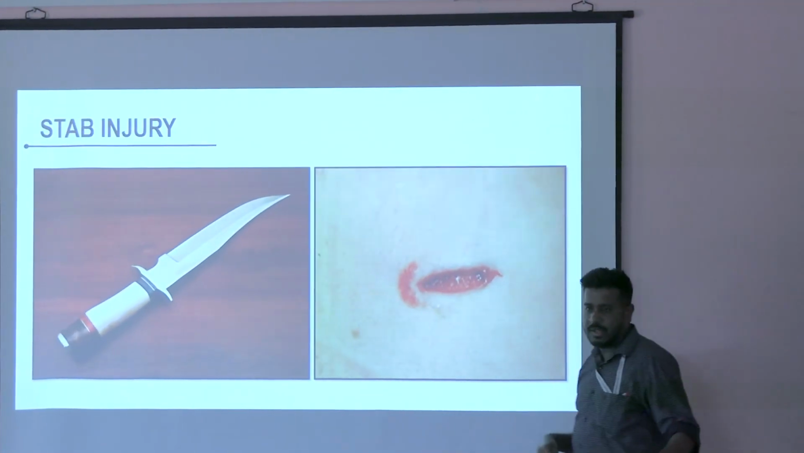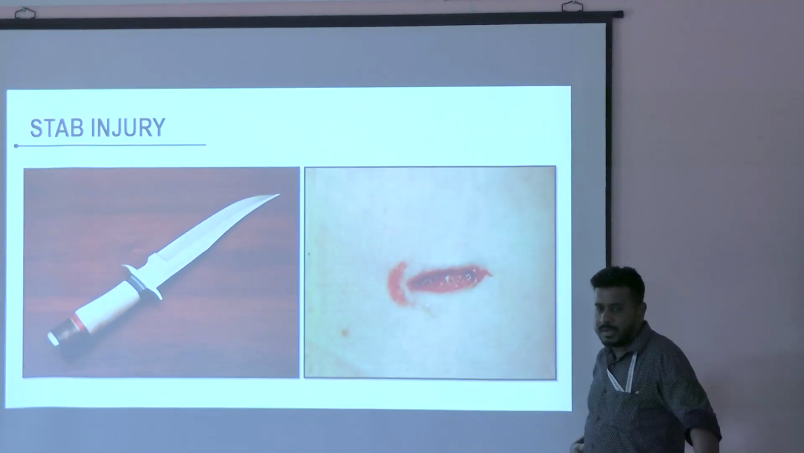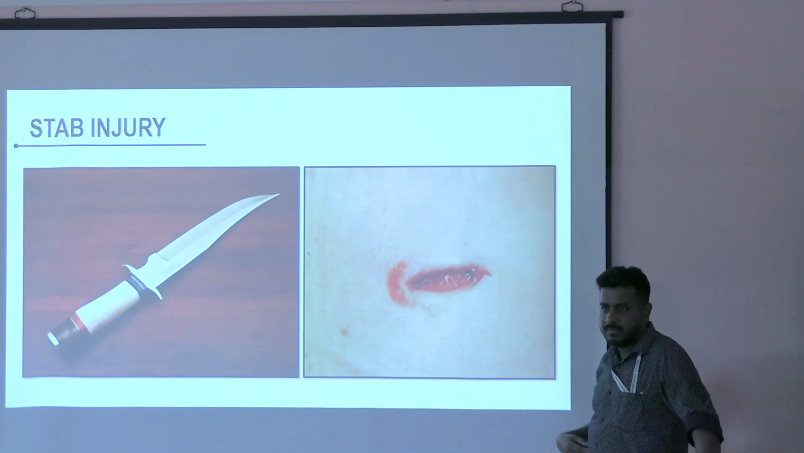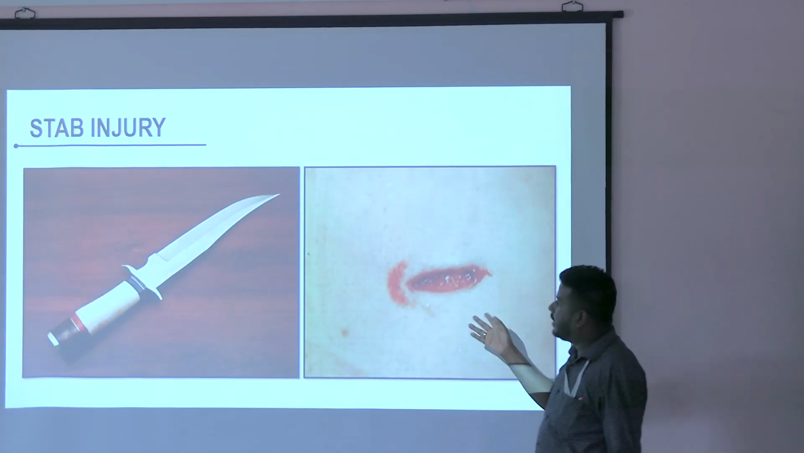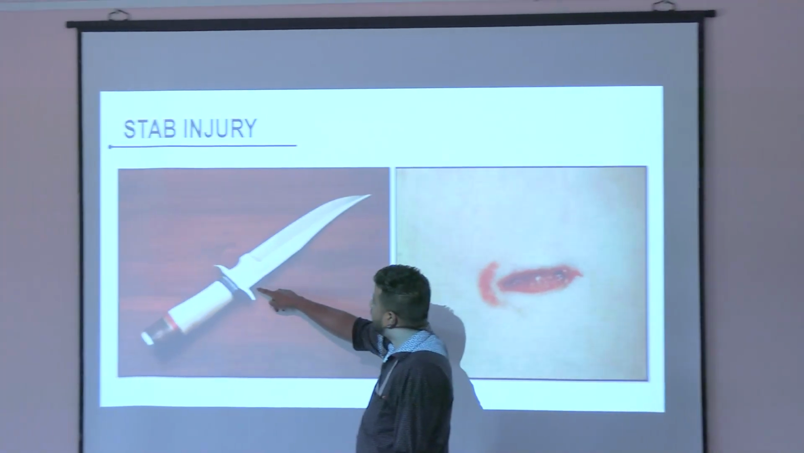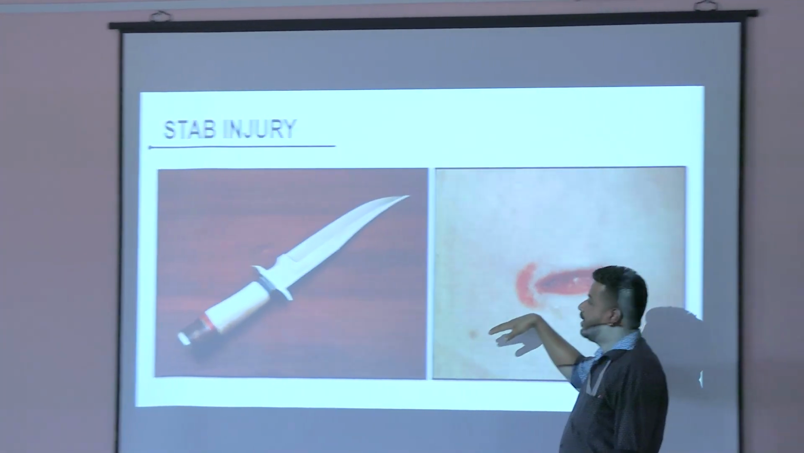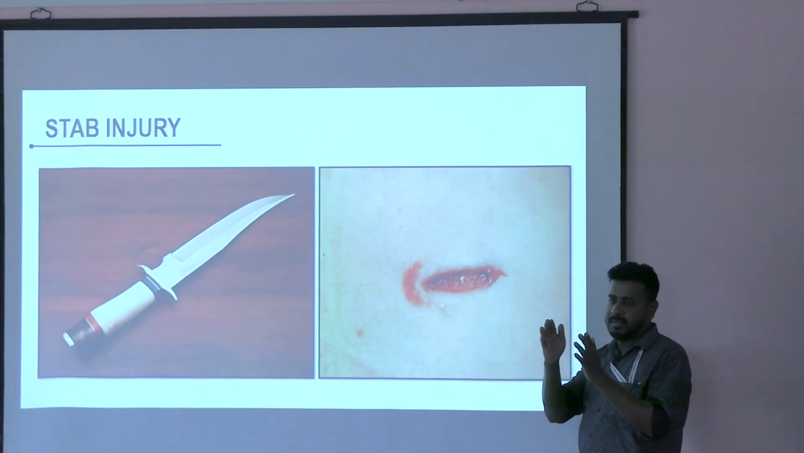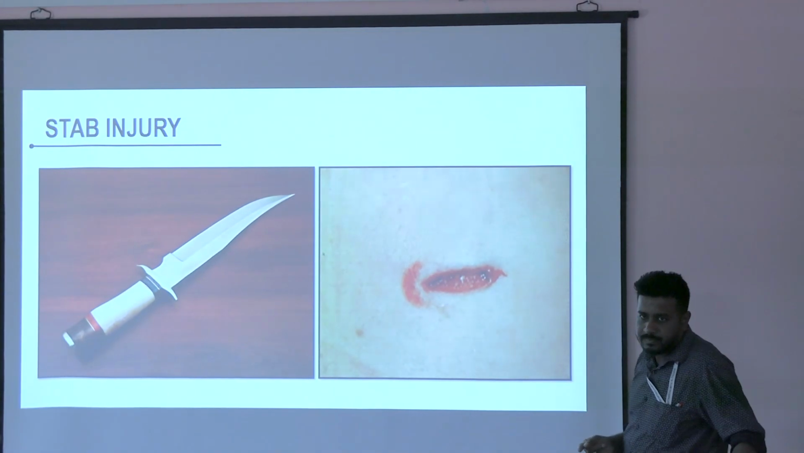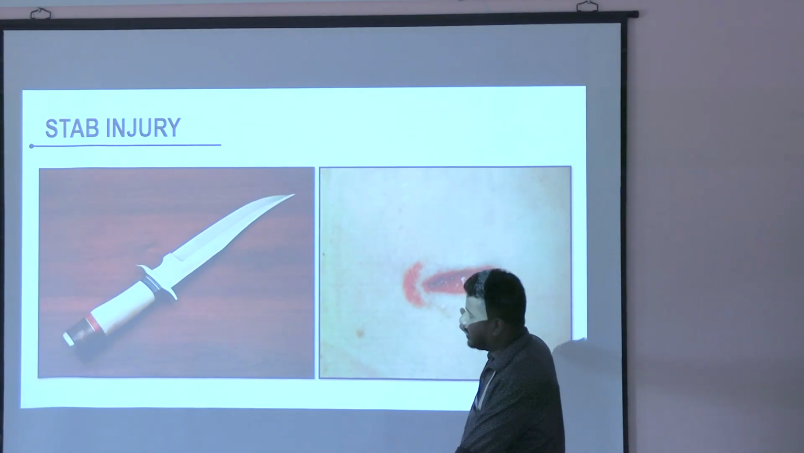Of course, there will be some variation because the skin of the abdomen is very lax, flexible. So we have to do some calculation. Ultimately, we will give an idea that this is the length of the blade. We'll give this report to the police. Police will find out that, okay, I want to search a weapon which is about 5 centimeters in length. The blade is 5 centimeters in length. So this gives us an idea about the dimensions of the weapon.